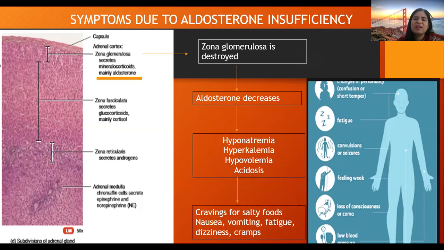the hydrogen ions. So, it will cause hyponatremia, that is decreased amounts of sodium in the blood, hyperkalemia, that is increased amounts of potassium in the blood, hypovolemia, that means the dehydration or increased removal of water through urine, and acidosis, that is increased hydrogen ions inside the body. So there will be cravings for salty food due to hyponatremia, nausea, vomiting, fatigue, dizziness, and cramps.